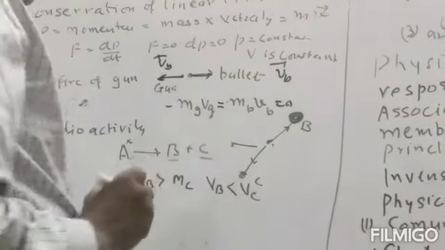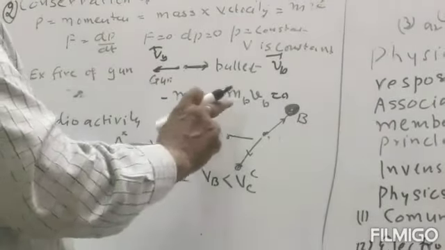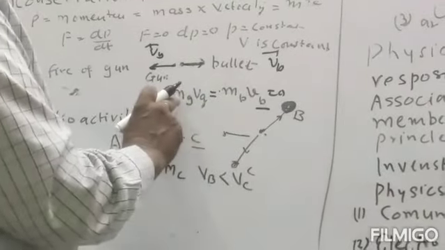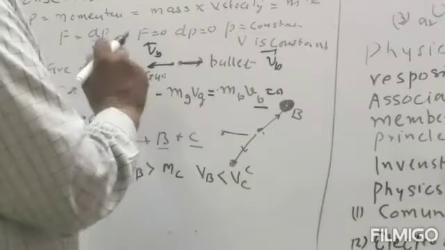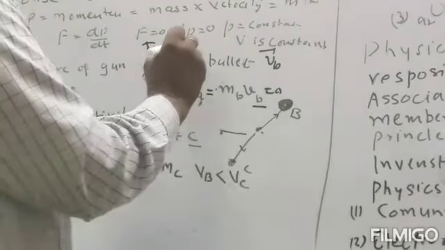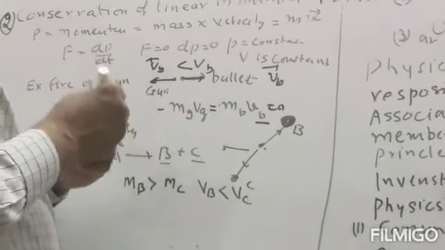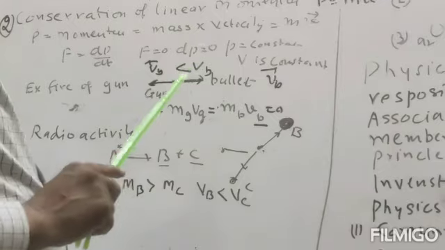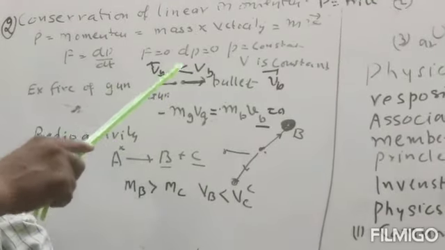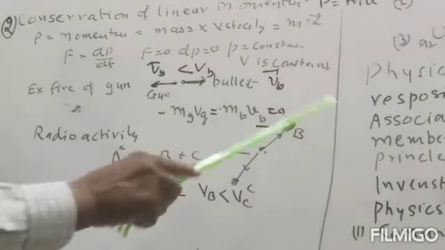If we compare the velocity, the mass of the bullet is small, so its velocity will be more. The mass of the gun is more, so its velocity is less. So the velocity of the gun will always be less than the velocity of the bullet, but their momentum is equal. The gun will recoil with less velocity in the opposite direction and the bullet will move with higher velocity in the forward direction.